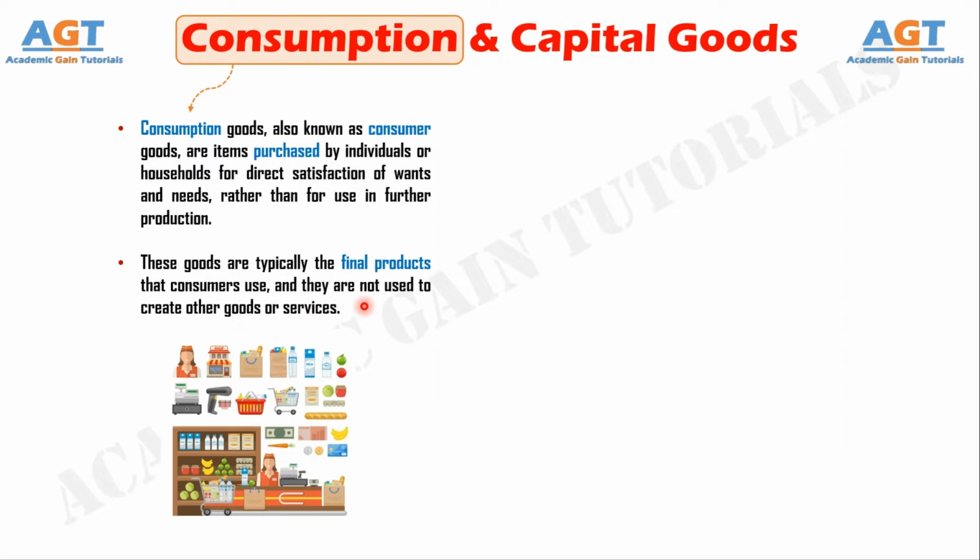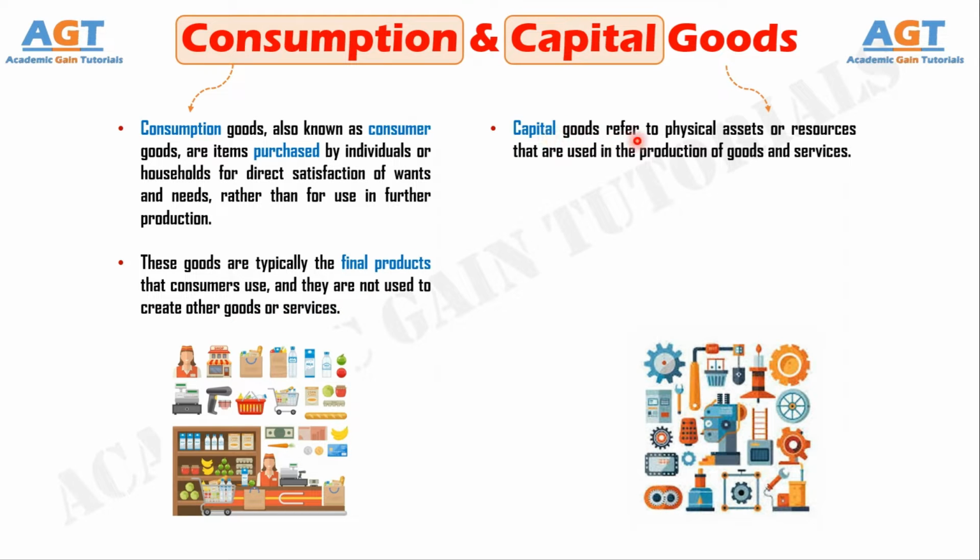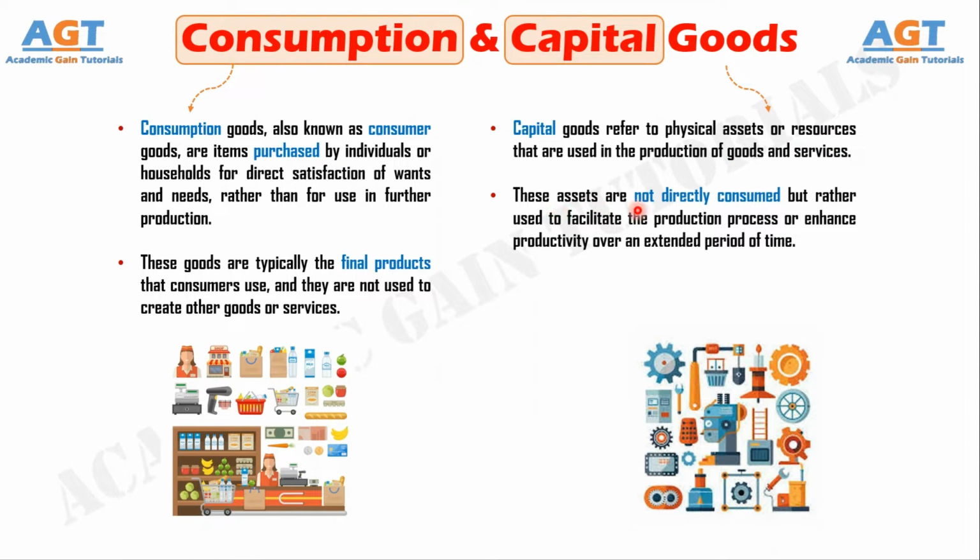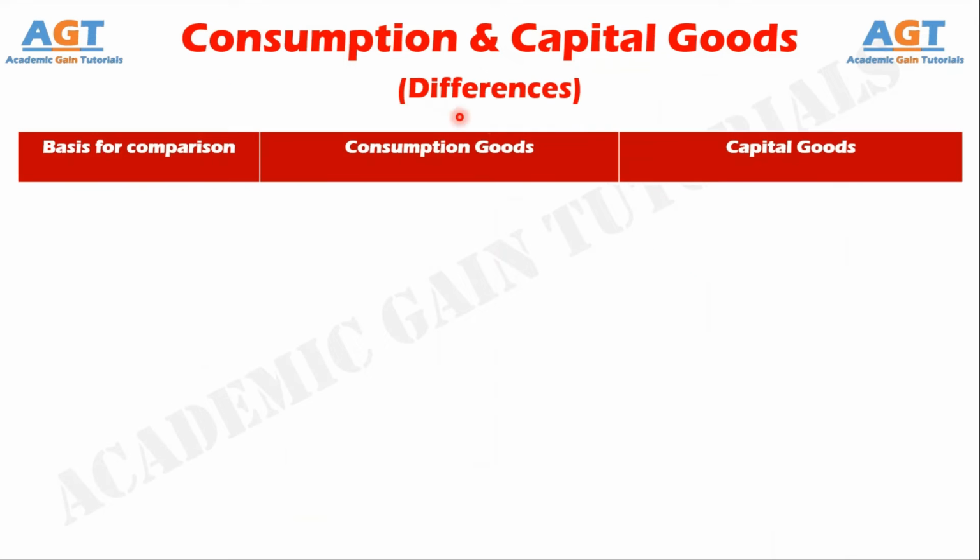services. On the other hand, capital goods refer to physical assets or resources that are used in the production of goods and services. These assets are not directly consumed, but rather used to facilitate the production process or enhance productivity over an extended period of time. So, let's look into the basic differences between consumption goods and capital goods in a tabular form.